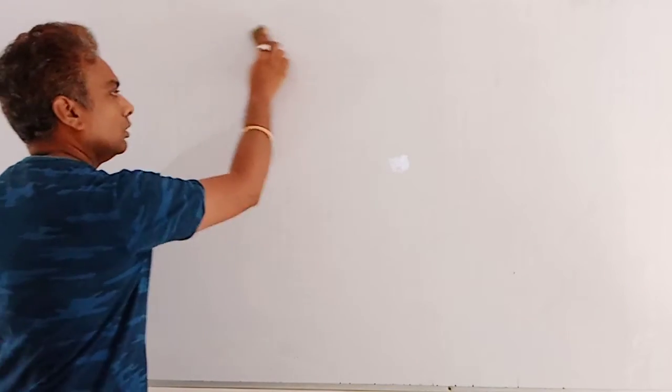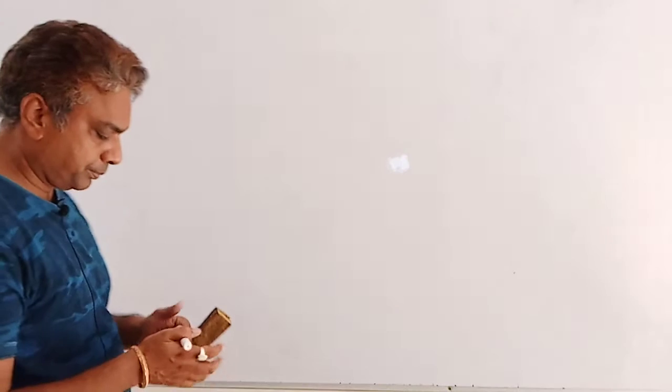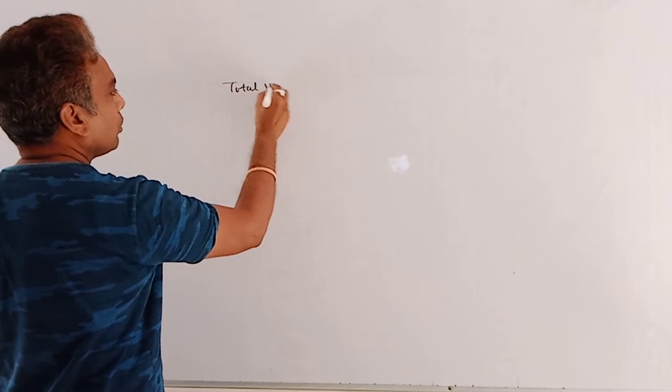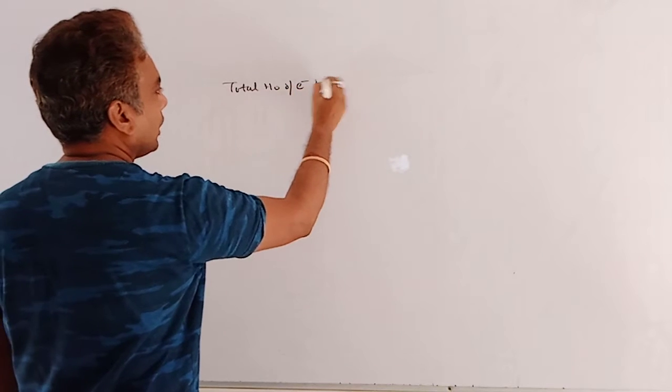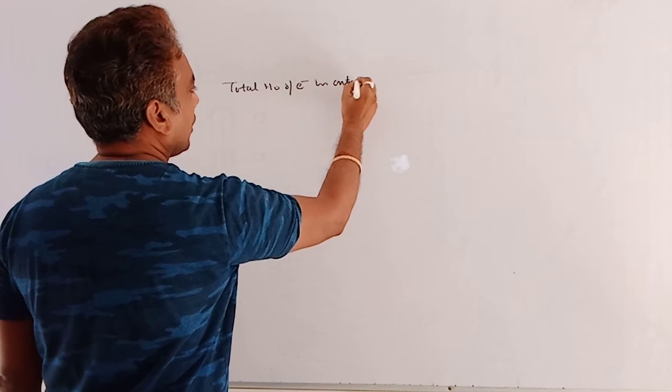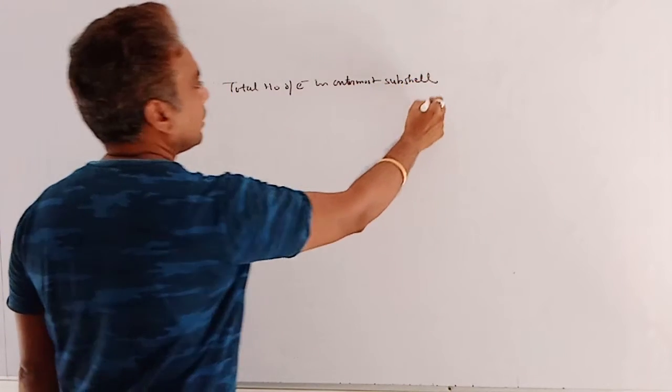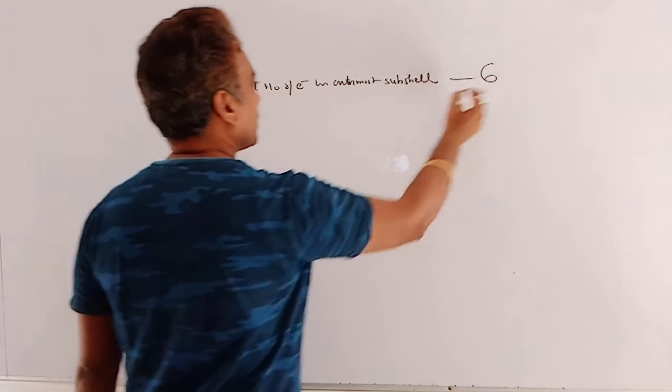Now, similarly, in case of magnetic nature, the shortcut method is: total number of electrons in the outermost subshell minus 6.